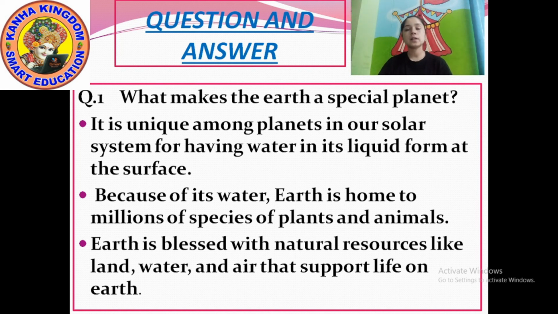So I'll repeat once. What makes the earth a special planet? It is unique among planets in our solar system for having water in its liquid form at the surface. Because of its water, earth is home to millions of species of plants and animals. Earth is blessed with natural resources like land, water, and air that support life on earth. So this is our last question.